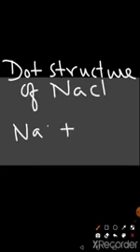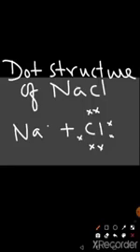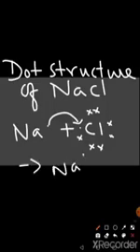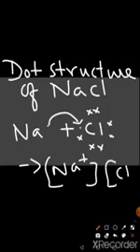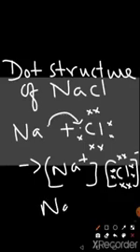It combines with chlorine, which has 7 electrons in its outermost shell, which I am representing with crosses. Now what happens? Sodium loses one electron to chlorine and becomes positively charged, and chlorine becomes negatively charged by taking one electron from sodium, forming the compound sodium chloride.